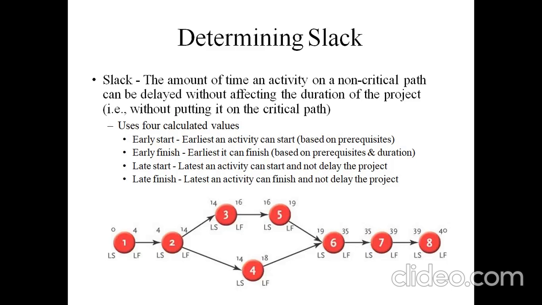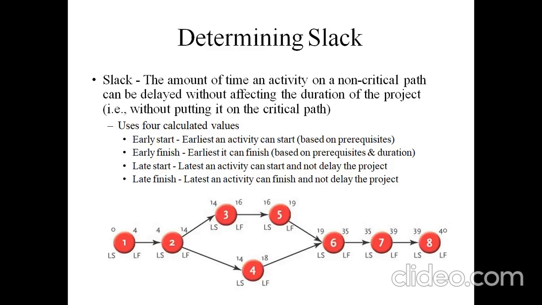So the late starting period of the second activity is 4 weeks. For the completion of the second activity, the time duration assigned is 10 weeks. So for completing the second activity, the first activity duration and the second activity duration are added, so that 14 weeks of duration is required for completing activity 2.